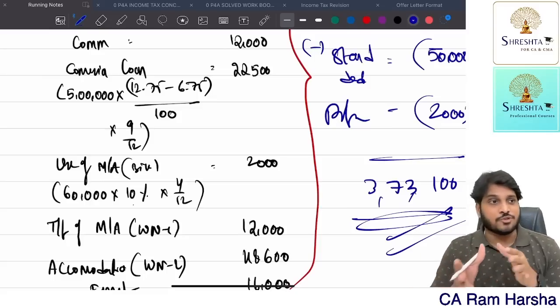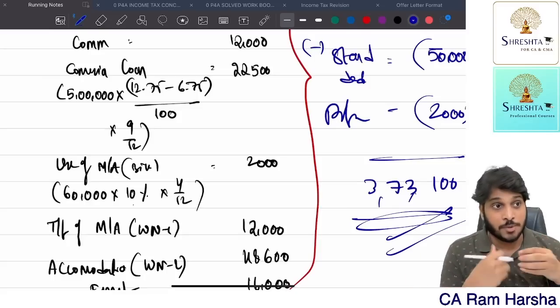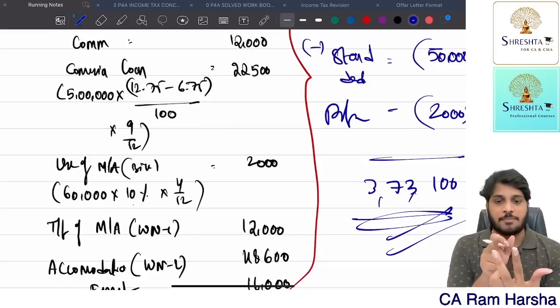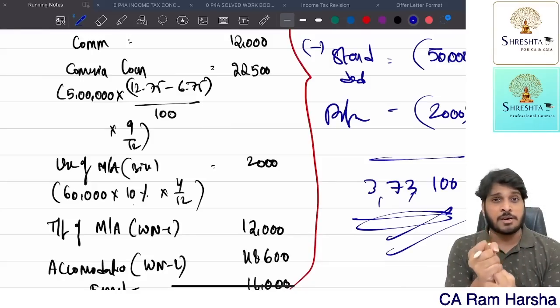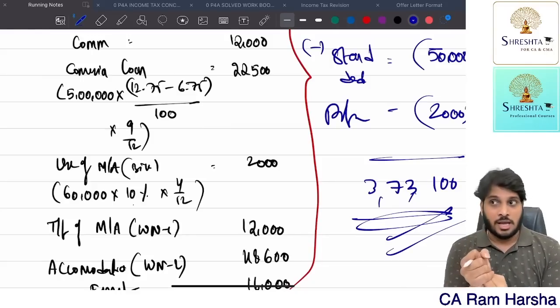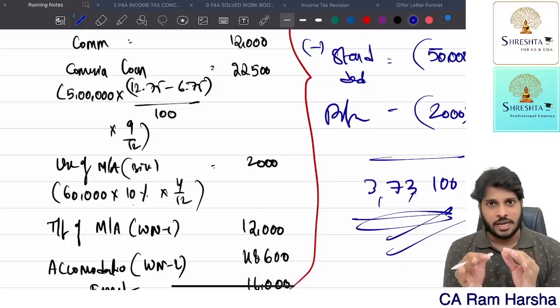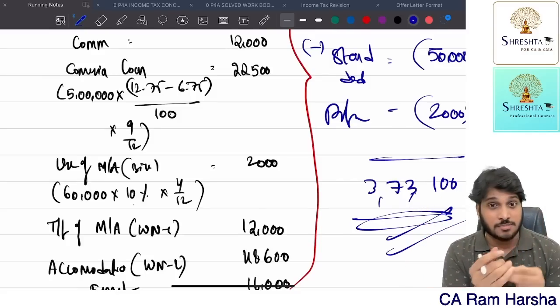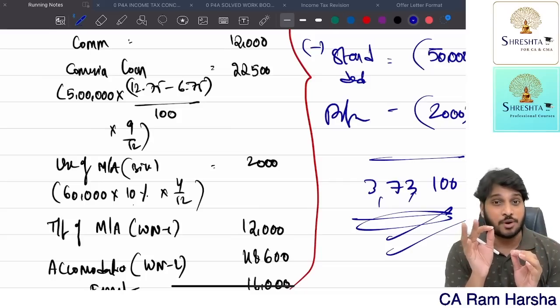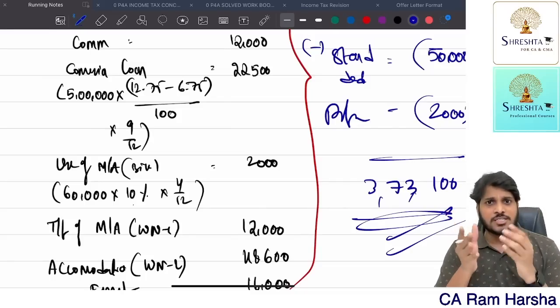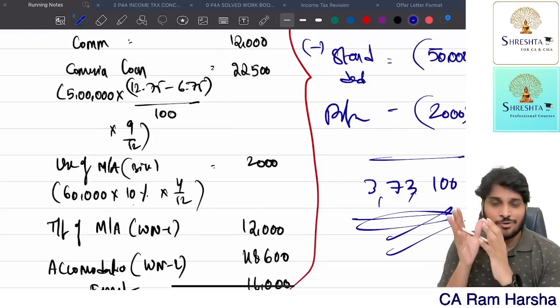If you spend the same time on heads of income, you become very perfect. PGBP, capital gains, salaries: in these 3 heads, you can become a super ultra master. If you invest the time that you spend on TDS in these 3 chapters, you become an ultra master. Getting it? And what was the weightage of the 3 heads of income in the last May 23? Approximately 24 marks came.